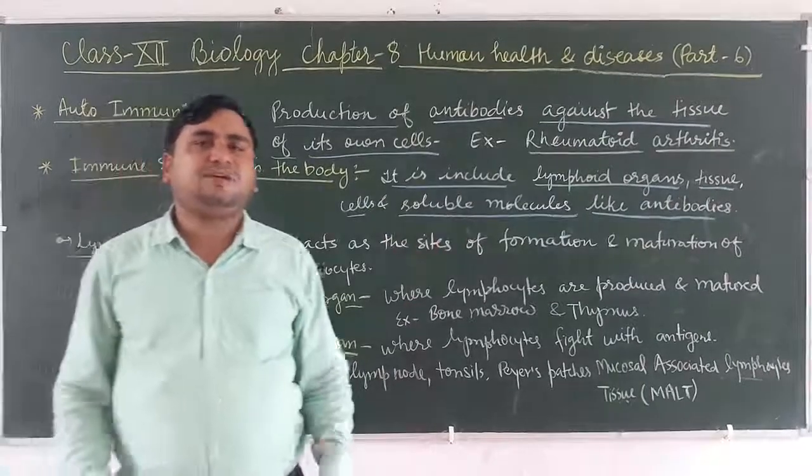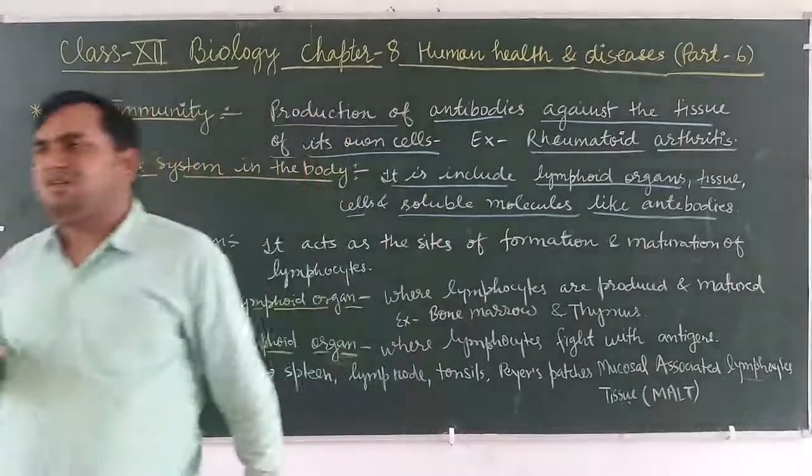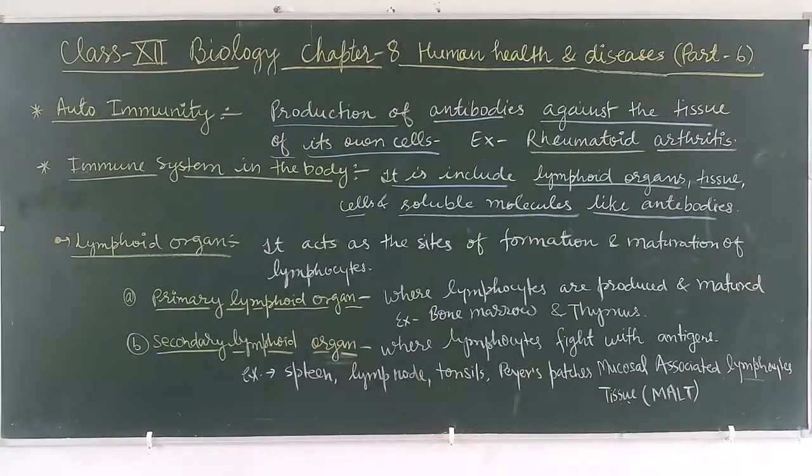As you read about the different systems of the body, this one is unique in the sense that it recognizes foreign antigens, responds to them and remembers them.